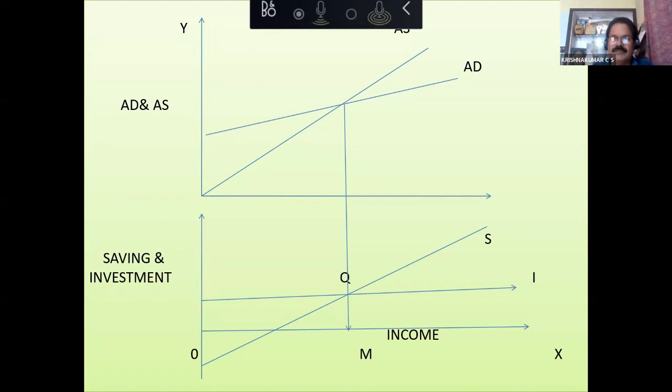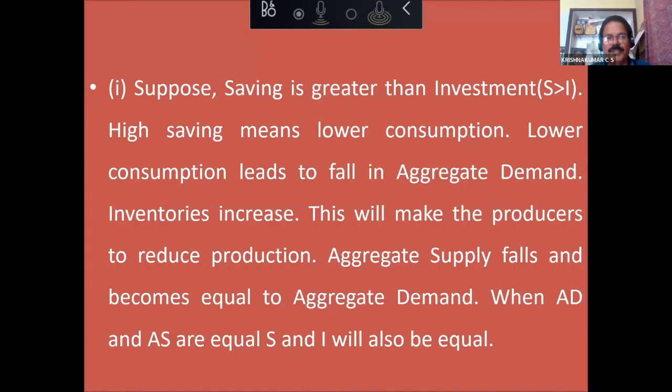So saving is less than investment. What will happen? Less saving, more consumption. More consumption means higher aggregate demand. Inventories will fall. Producers will increase production. Supply will increase. And AD and AS will become equal. If AD and AS are equal, S and I also will be equal. In this way, the explanation can be given. I hope it is clear.